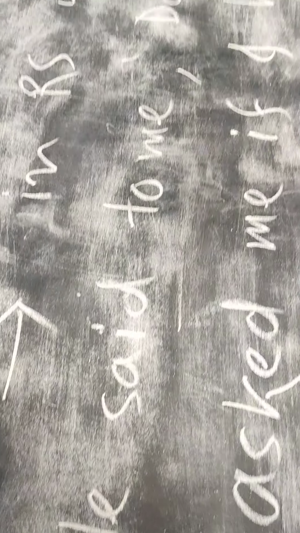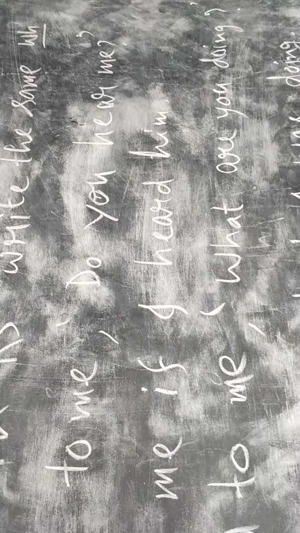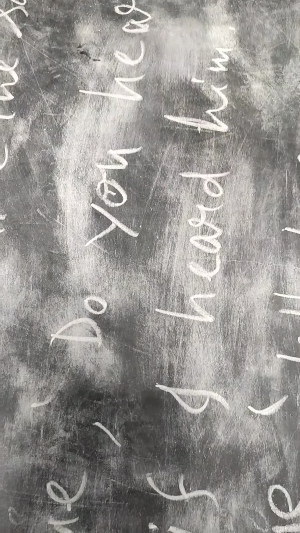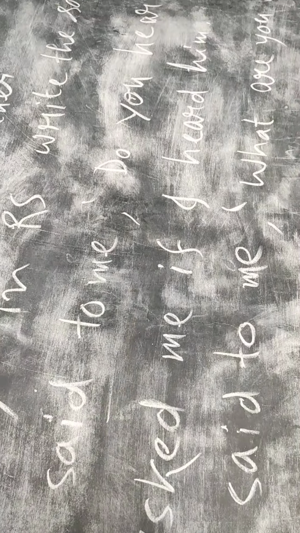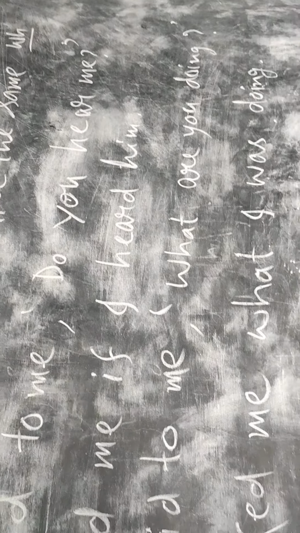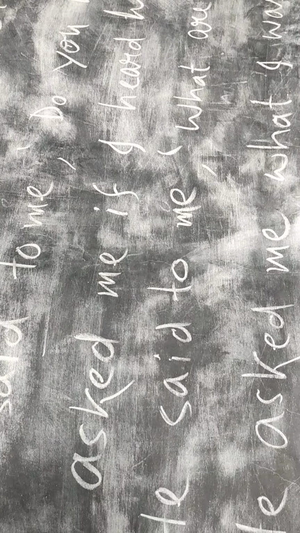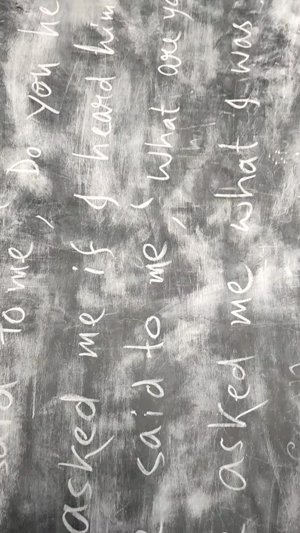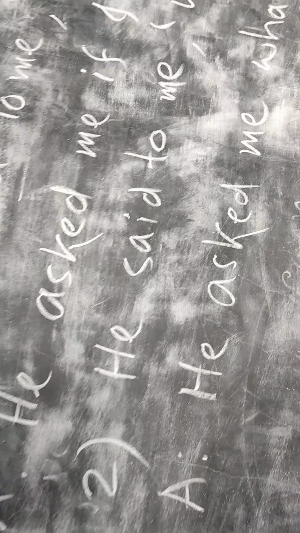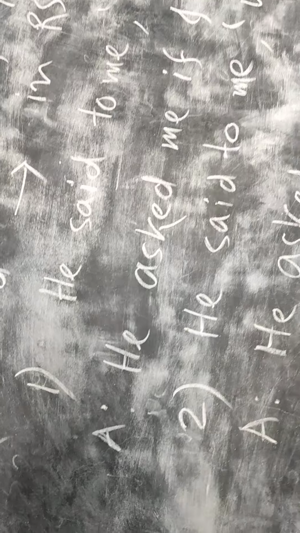Okay? We'll give you an example. He said to me, do you hear me? There will be a yes or no answer. Yes, I hear, or no, I cannot hear.